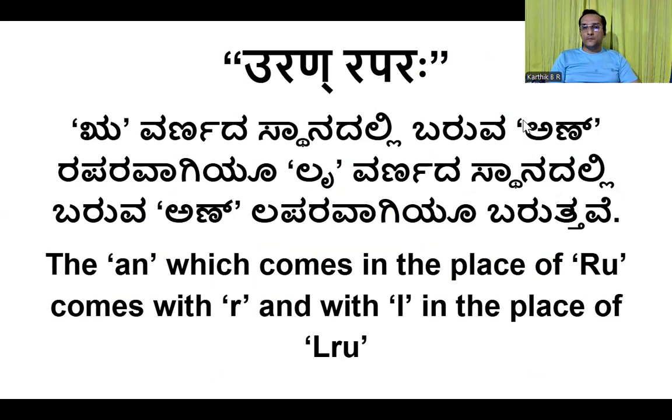Uh means, in the place of the letter Ru, if we write any an letter there. The an letters are I, U, Un, three letters. From the first sutra of Maheshwara, Ai Un, we will make the Pratyahara an.